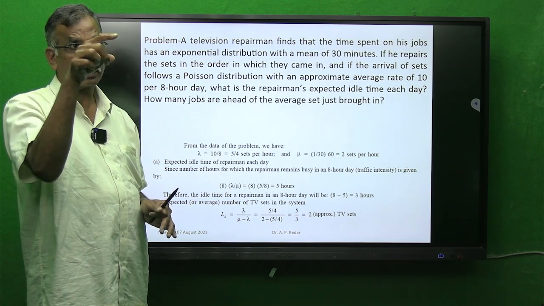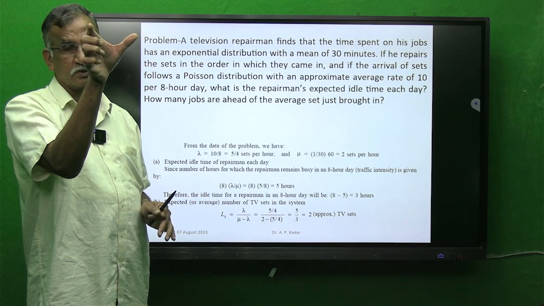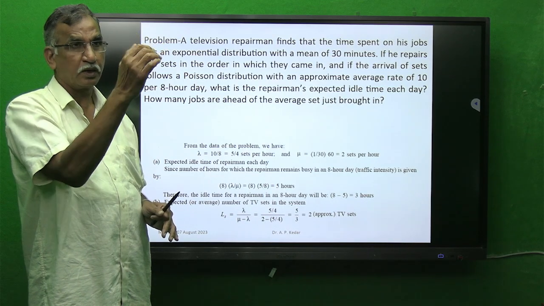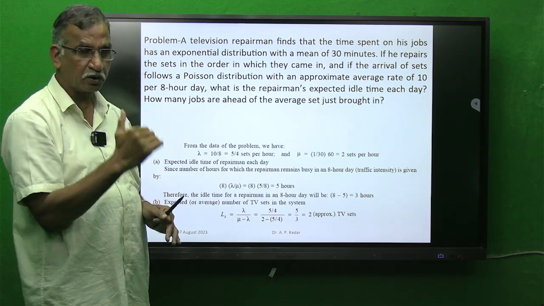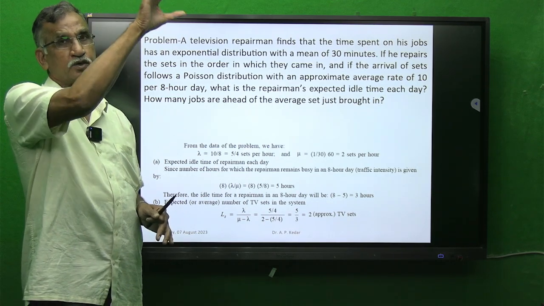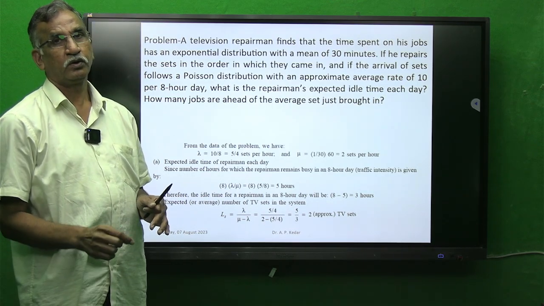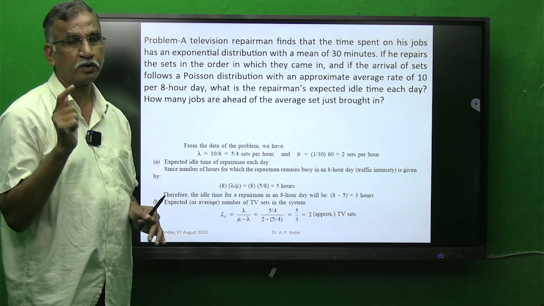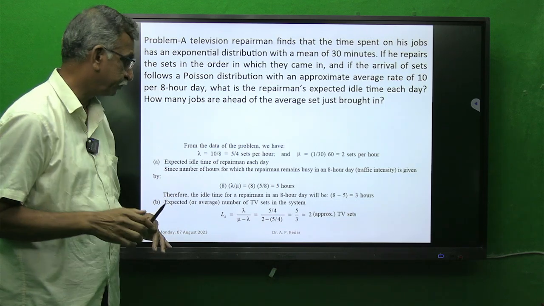Then write in a sentence what each abbreviation means. Then write step by step in order the various formulas. And at the top, mention one important hint for yourself: always attempt a common unit for lambda and mu.